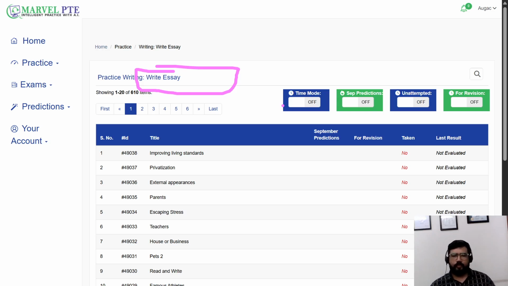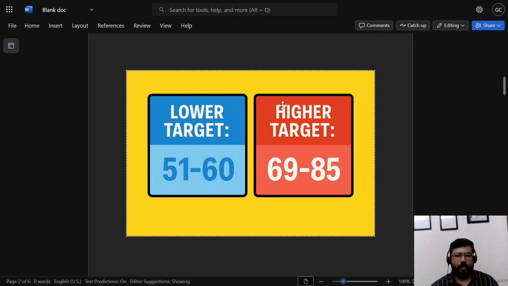Previously we used to have the same template for each target score, but now we have separate templates for different target scores. Like the previous lower target score used to be 50 and 58, and higher target score used to be 65 and 79.